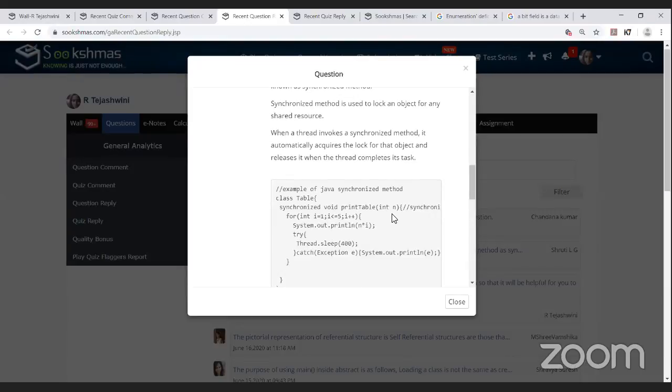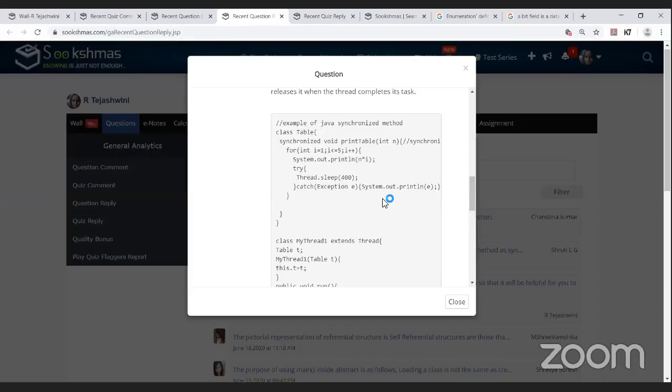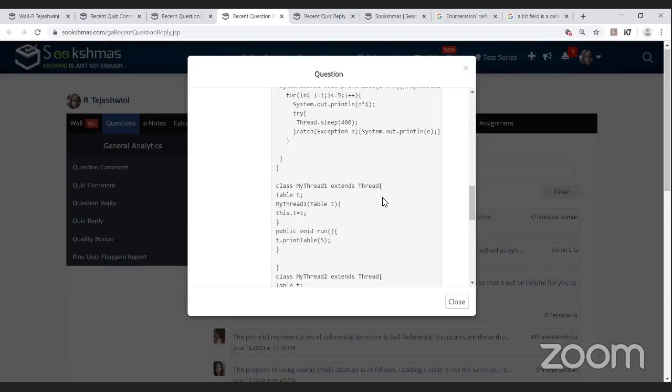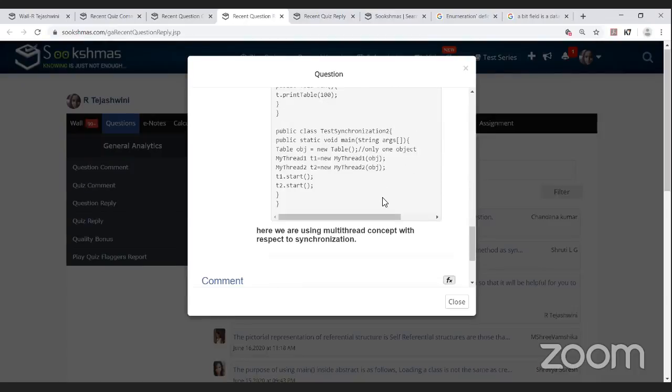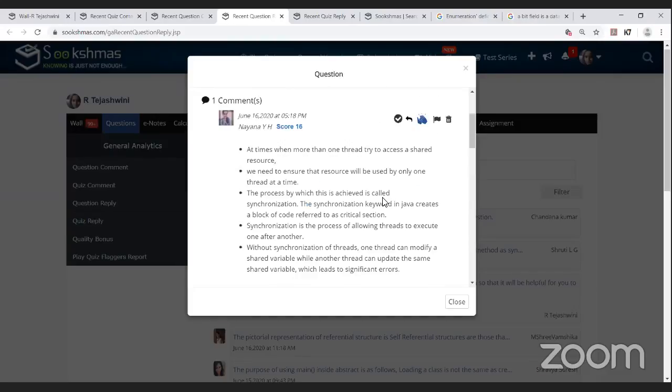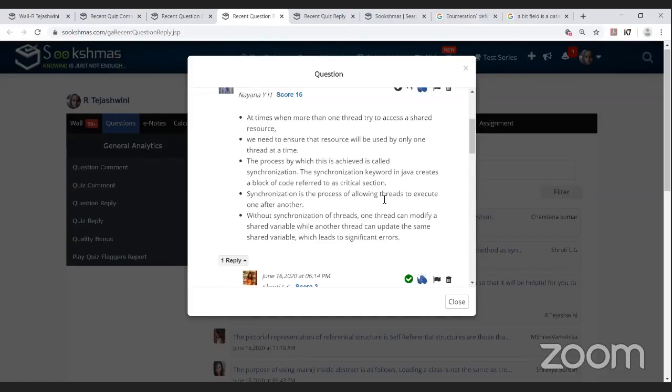Sir, actually, whenever in the comment section some explanations are missing, we suggest they initiate a reply chain for that. Like, if the above comment is not complete, Shruti has initiated a reply chain for this. Whenever something is missing in the above comment, they add it in the reply chain. Okay, then it's fine. Continue.